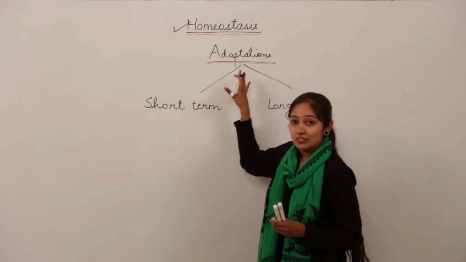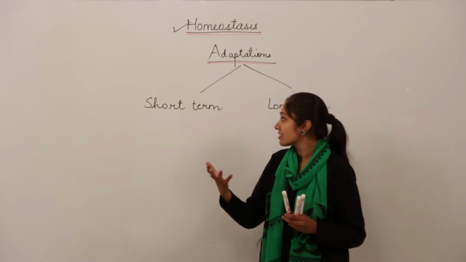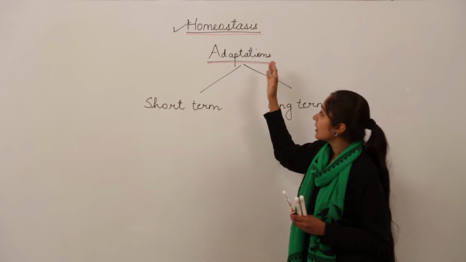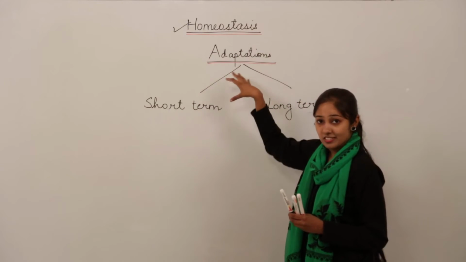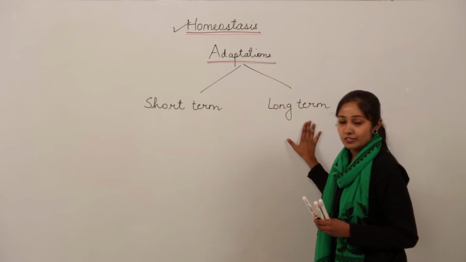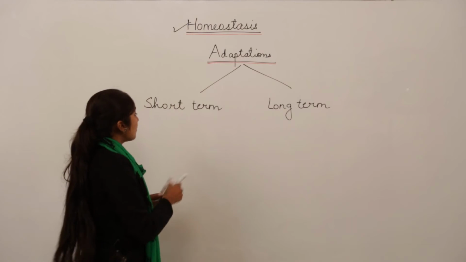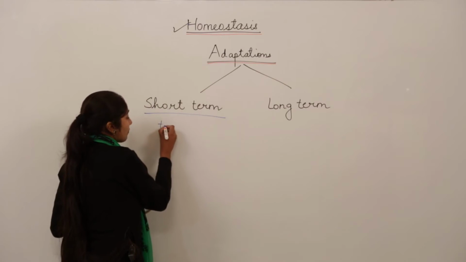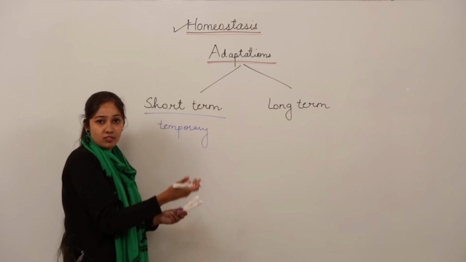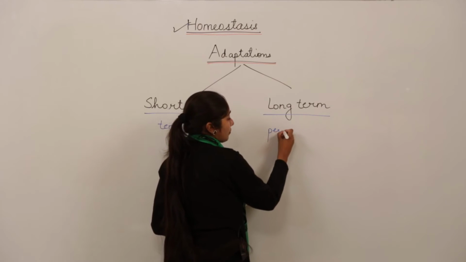What are adaptations? We observe many changes within ourselves. These changes can be short term or these changes can be long term. So we have classified adaptations, those changes, into two: short term adaptations and long term adaptations. As the name suggests, what are the short term adaptations? Short term adaptations are temporary adaptations. It means after a short period of time they are lost. And long term adaptations are permanent adaptations.